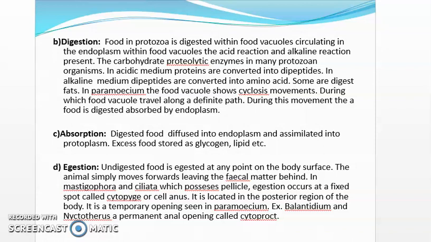In Ciliata, which possess a pellicle, egestion occurs at a fixed point, commonly called cytopyge or cell anus. It is located in the posterior region of the body. It is a temporary opening seen in paramecium. For example, Balantidium and Nyctotherus have a permanent anal opening, commonly called cytoproct.